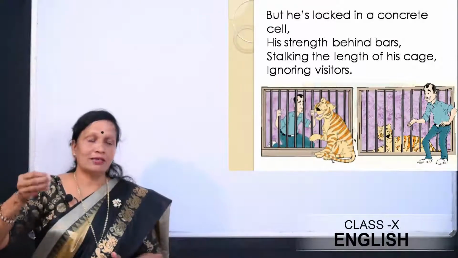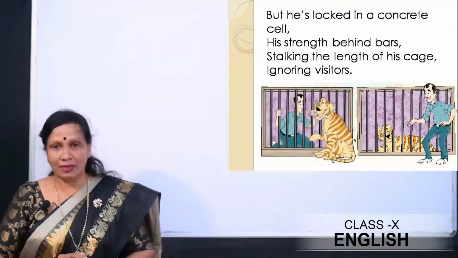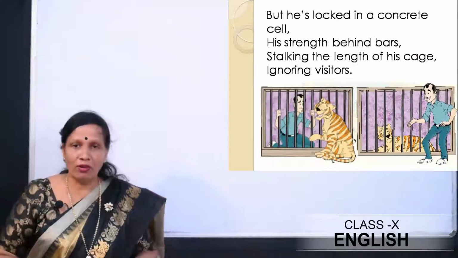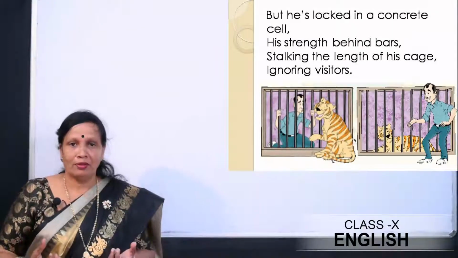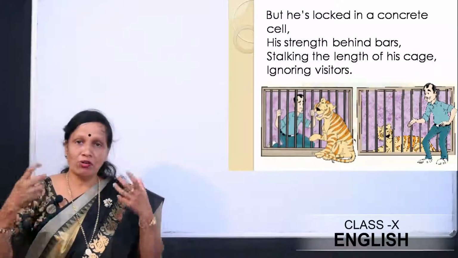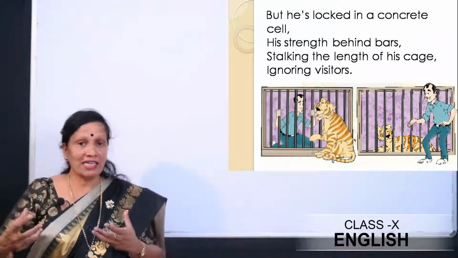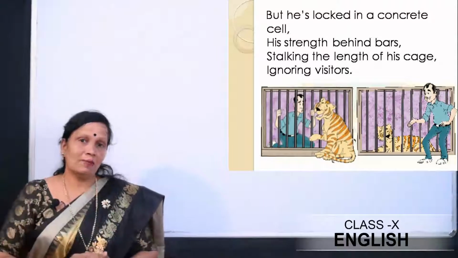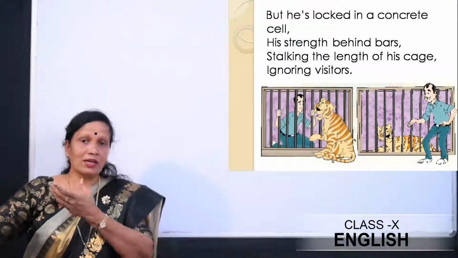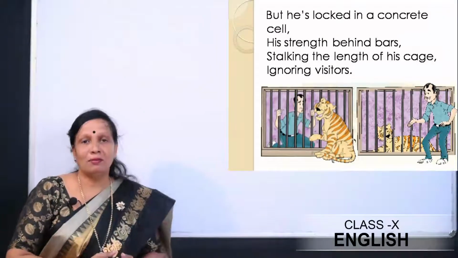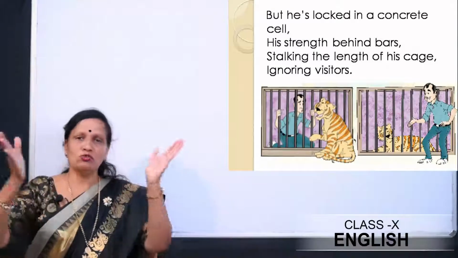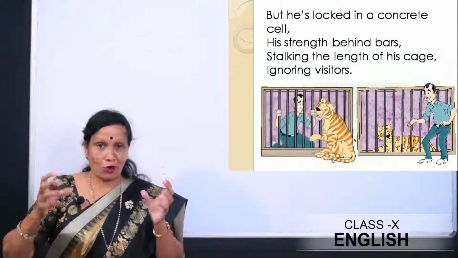So the tiger is locked in the cemented cage, and his strength, we know that the tiger is a very powerful, very strong, mighty animal, and he shows all his power, strength and might in its natural habitat. Like we saw that the tiger tries to terrorize the people of the village with its warning sound and its two sharp teeth and its claws.